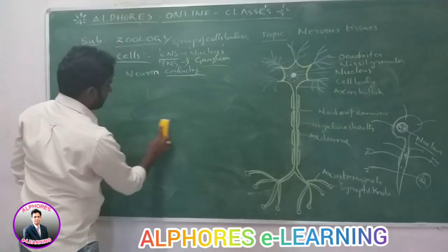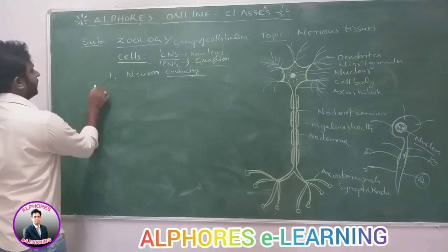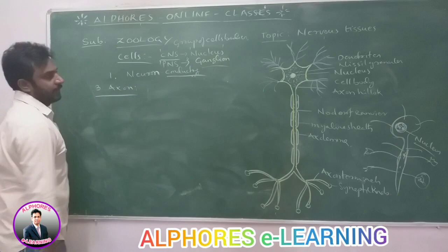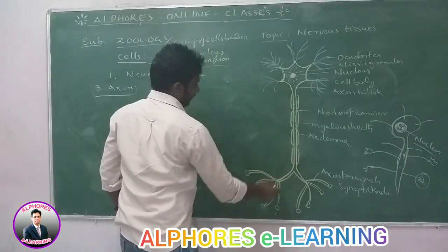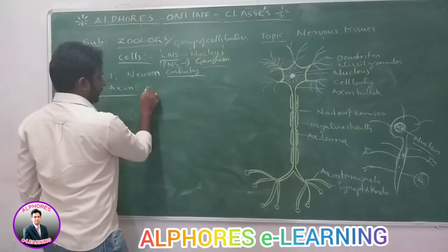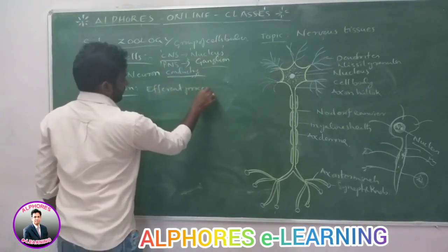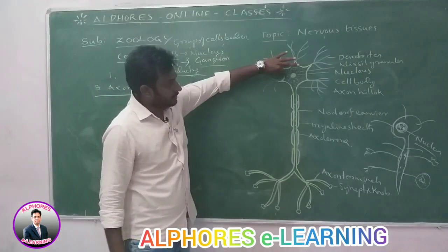It is a single process which is called the axon. Axon is very long, and it is an efferent process. It carries the impulses from the cell body.